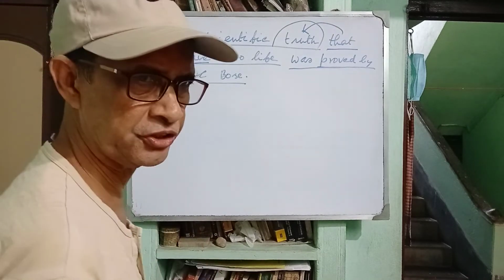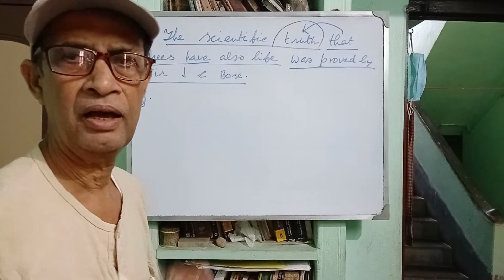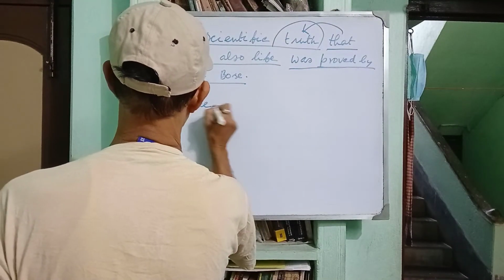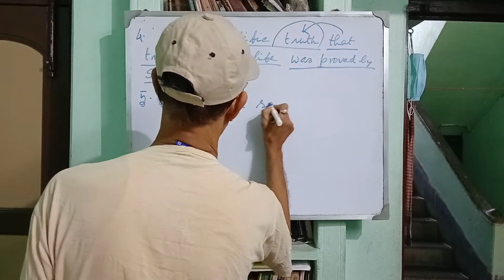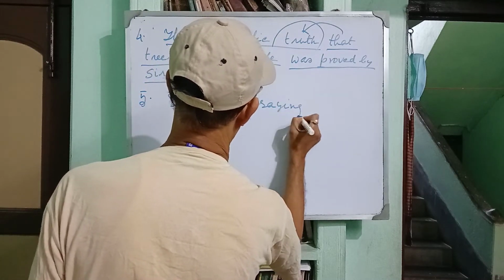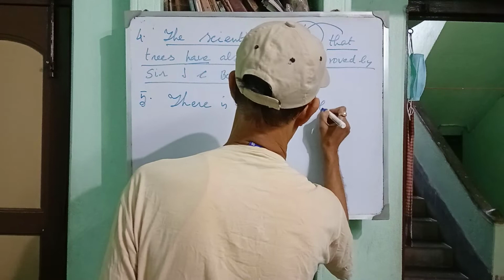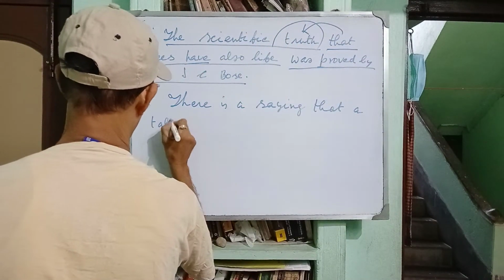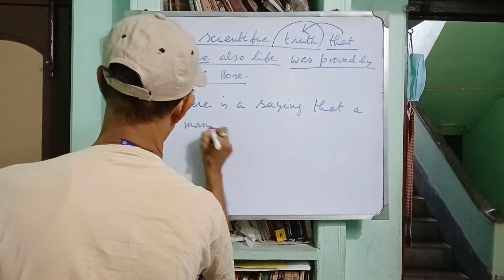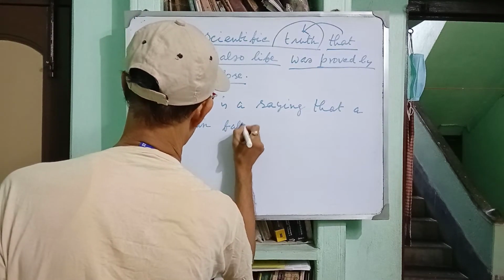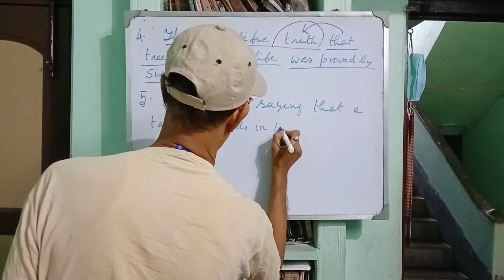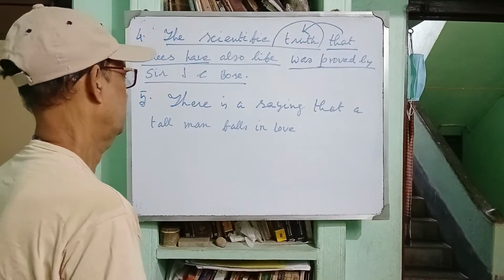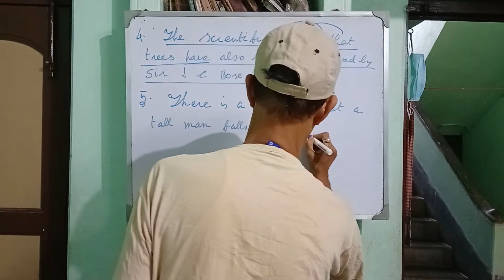Fifth sentence. There is a saying that a tall man falls in love with a short girl.